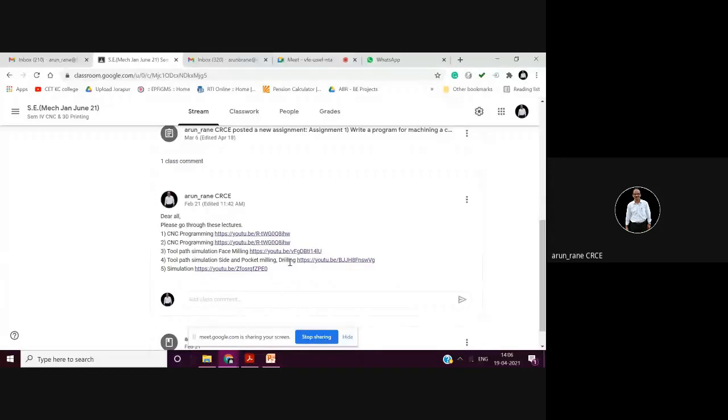Like you have a rectangular block, so how to do the facing, that is face milling. Then there is a pocket in that, so how to do the pocket milling and simulate it, and then there are four holes, so how to do the drilling. So these two videos explain that.